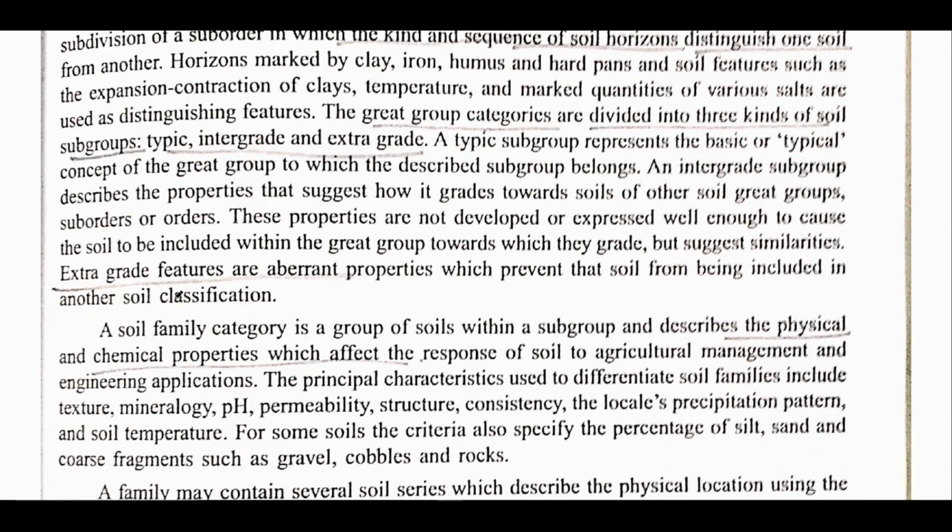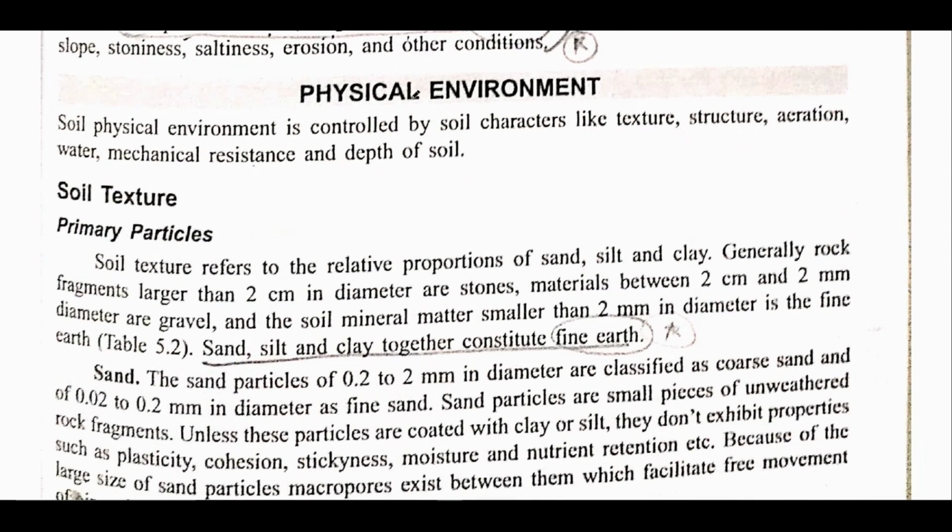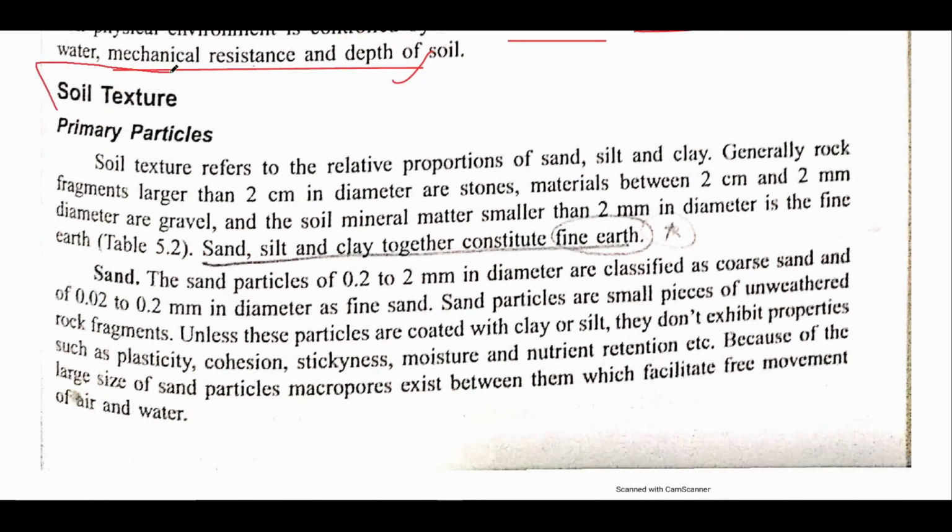After that, you can skip this part. This is not important. After that, these are the various physical environments. See, talking first of all about the physical environment, the soil physical environment is controlled by various soil characters like texture, structure, aeration, water, mechanical resistance, and depth of soil. Alright, now first of all is the soil texture.